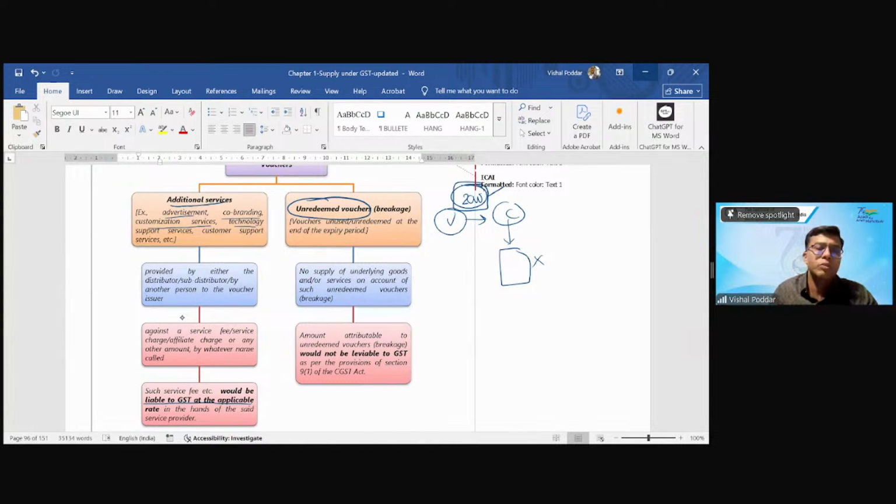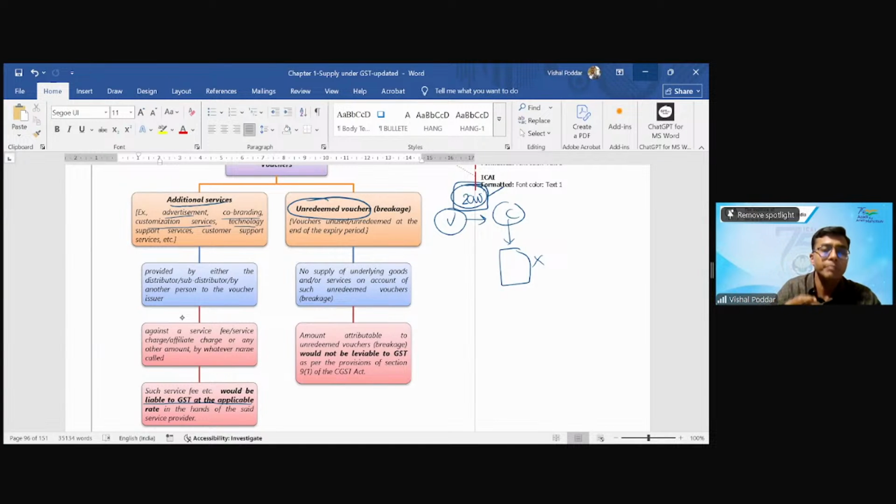Now, even though this 2000 is the money lying with West Side, what is the nature of transaction? Has West Side given any supply? Answer is yes. West Side gave voucher for which they got 2000. Now the point is simply because West Side gave voucher for which I paid 2000, is that transaction of giving voucher a supply? Answer is no.